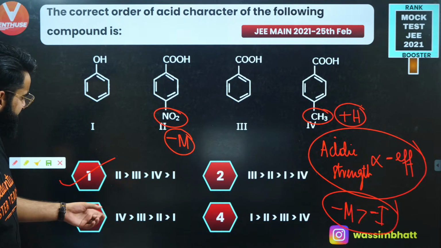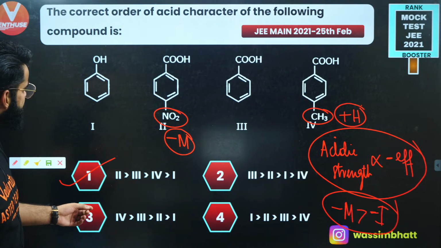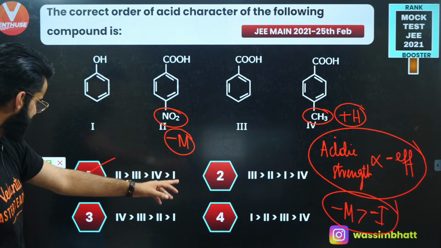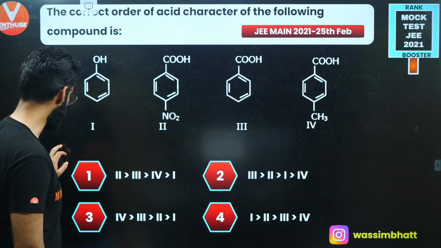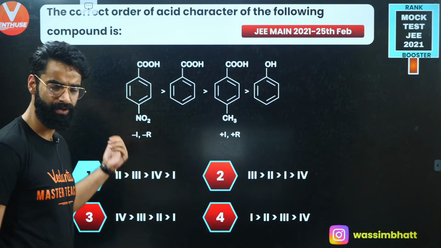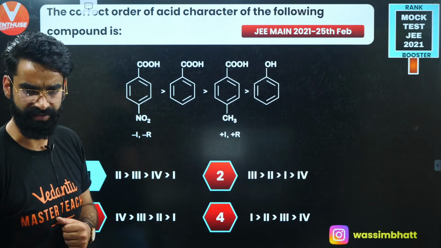Is there any option which says second is the maximum acidic? So it's going to be the second, which is going to be the maximum acidic, right?